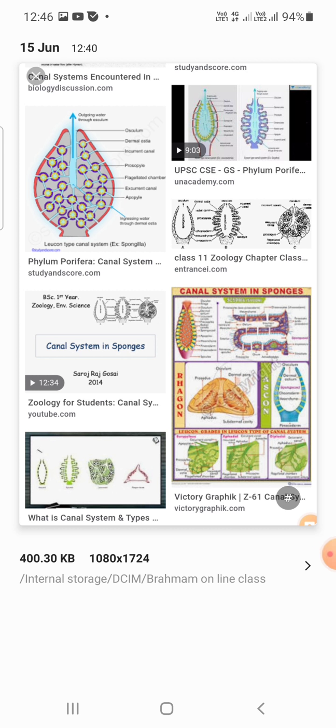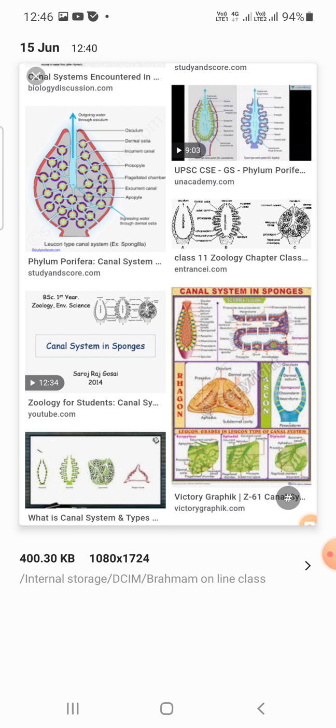Water enters the body through pores called ostia and comes out of the body through oscula, along with excreta and reproductive bodies. This current is developed by the beating of flagella of collar cells. All the ostia open into the canal system.